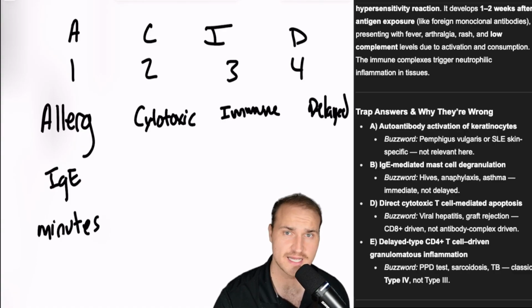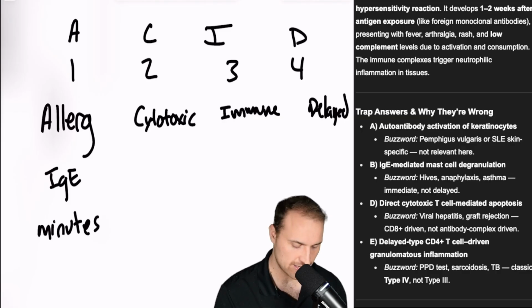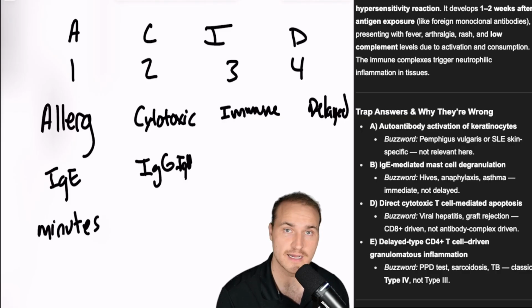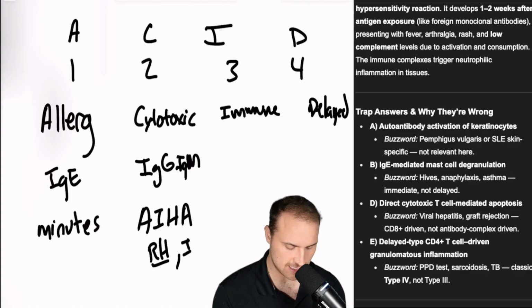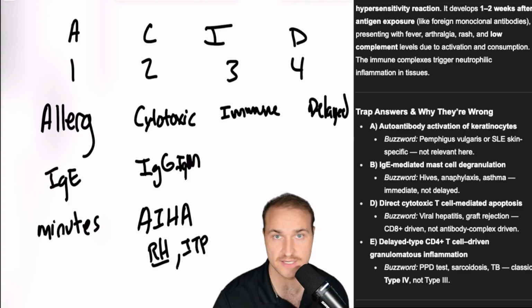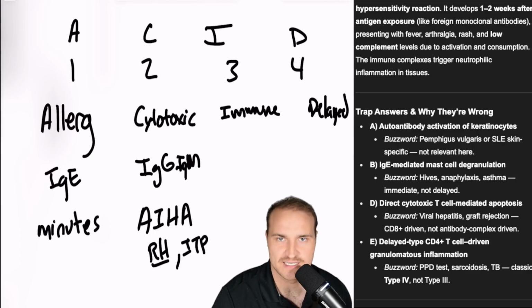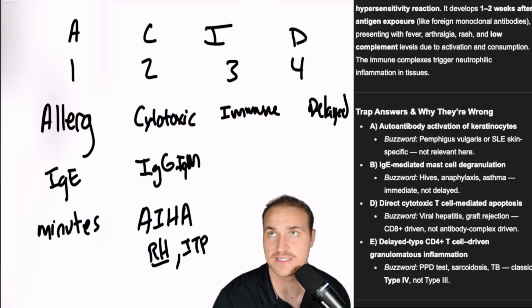Type 2 is a cytotoxic antibody-mediated reaction. And the mechanisms here are through IgG and IgM, and these bind to the antigens on cell surface, and they trigger complement activation, which is ITP. You could also have receptor-related problems like Graves' disease, myasthenia gravis, pemphigus vulgaris, that's the anti-desmoglein. So pemphigus vulgaris is the anti-desmoglein. Bullous pemphigoid is anti-hemidesmosome. And those are all type 2.